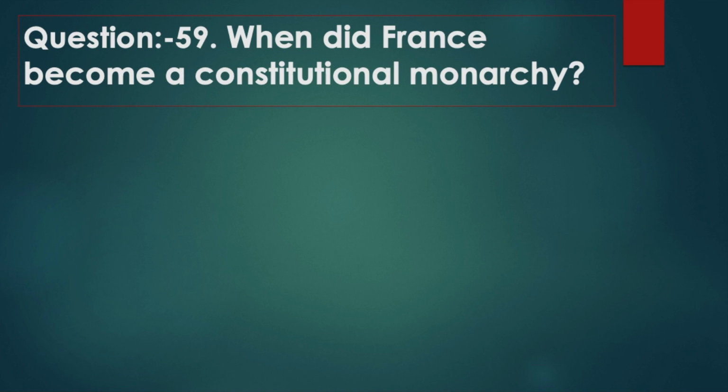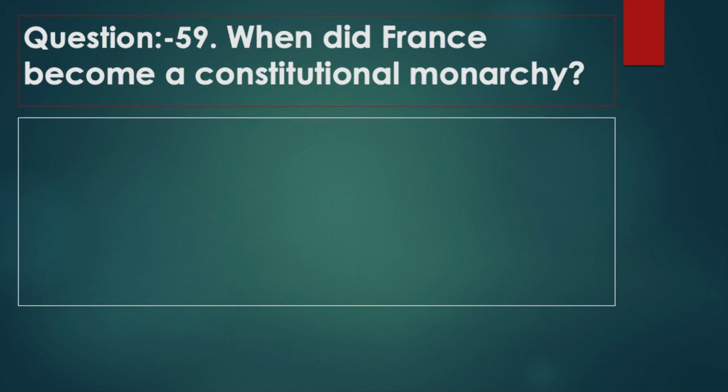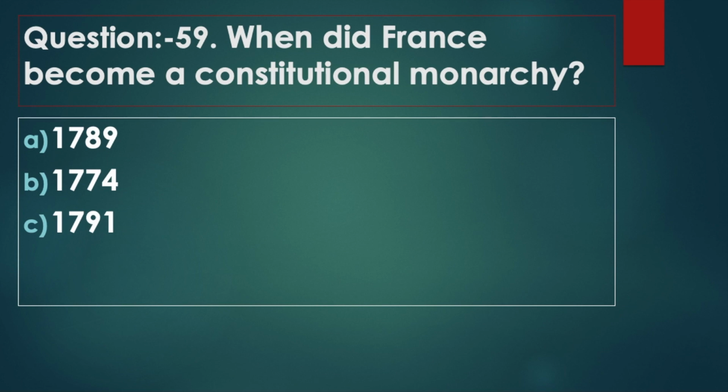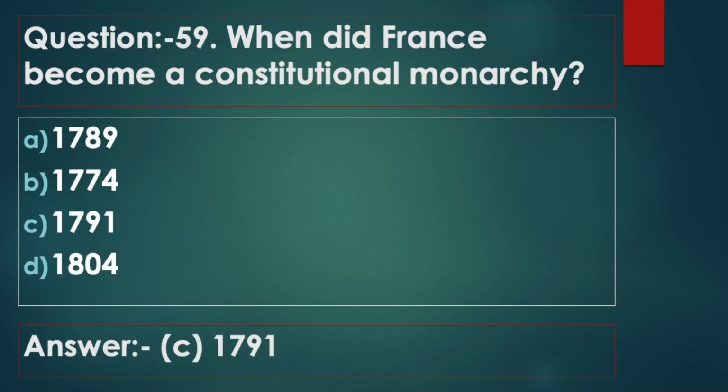Question 59. When did France become a constitutional monarchy? Option A, 1789. Option B, 1774. Option C, 1791. Option D, 1804. Answer option C, 1791.